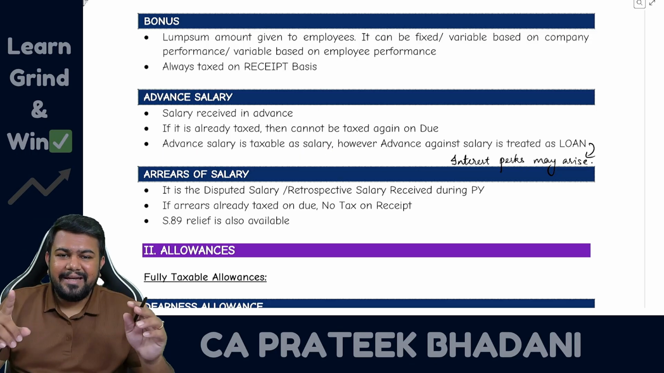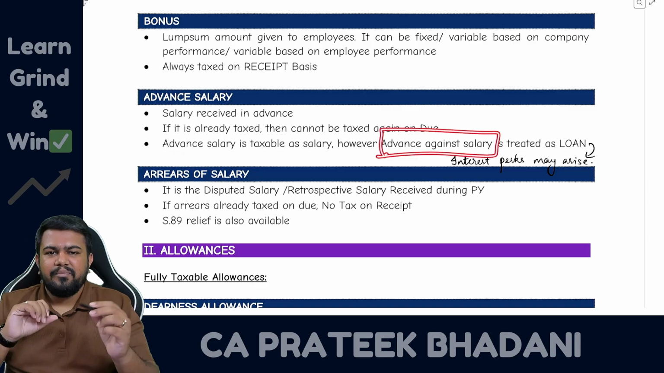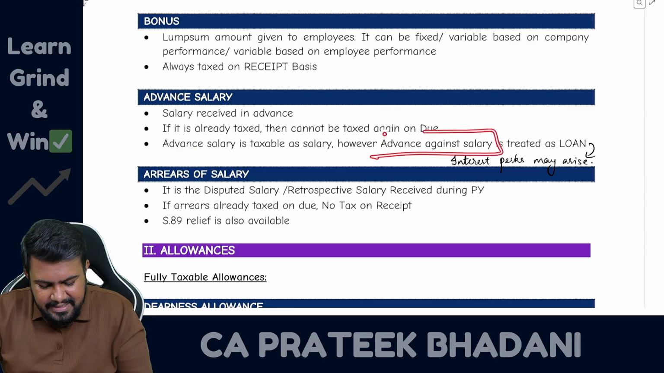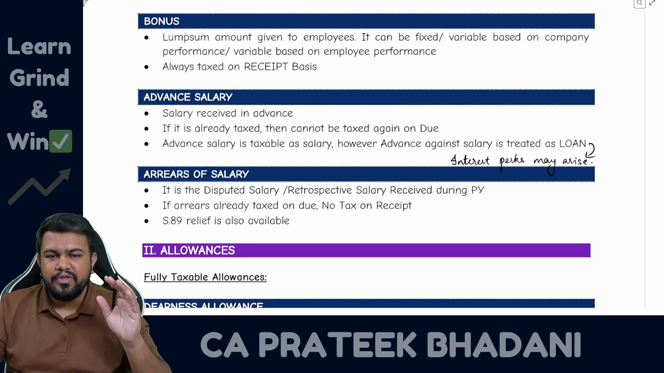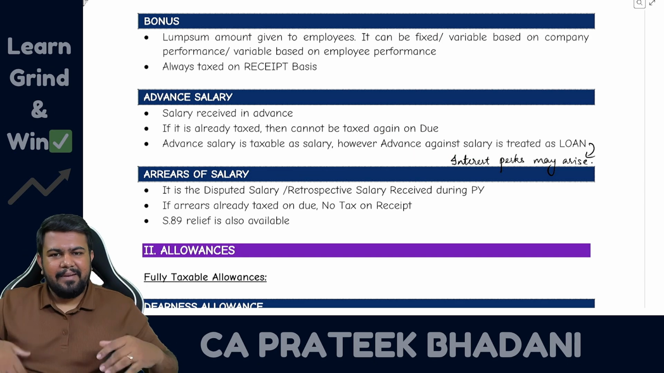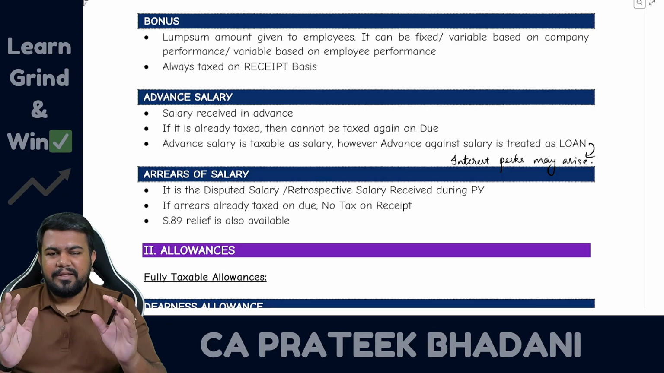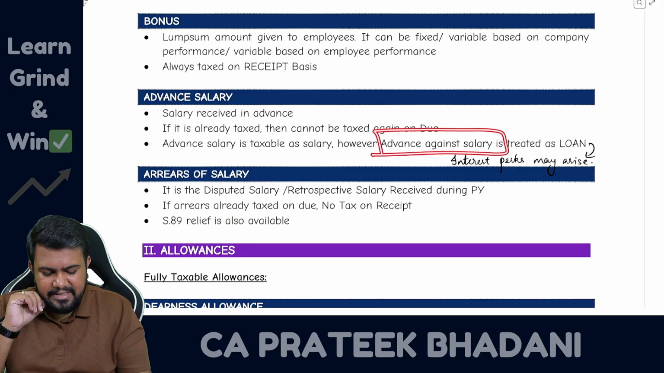However, you should not get confused between advance salary and advance against salary, because advance salary is salary received in advance, but advance against salary is a loan given by the employer against the salary. So it is a loan. It means what? The employer is giving a loan to the employee. If at all the employee is not able to repay the loan, then it will be deducted from the salary. That is only advance against salary.